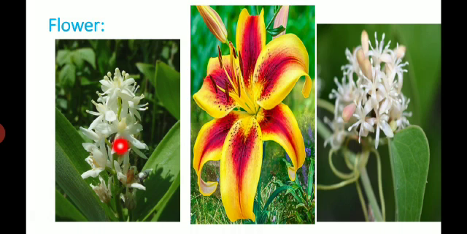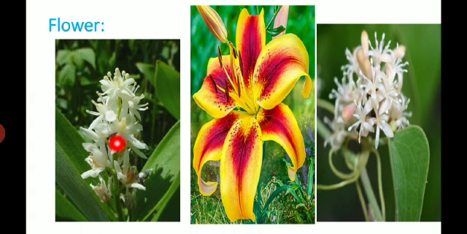The flowers of the Liliaceae family are bisexual, meaning male and female sex organs are present in the same flower, for example hibiscus. Then actinomorphic, meaning the flower can be cut into equal halves in any plane. Trimerous: the sepals and petals are only 3 each.